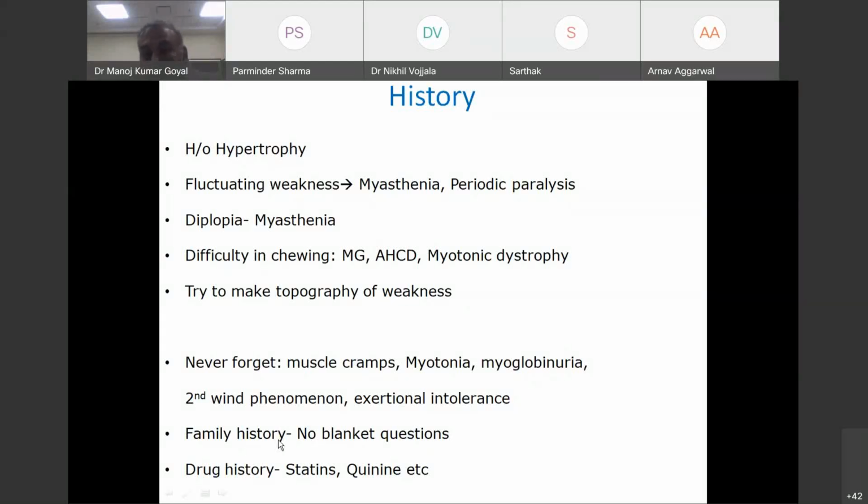In family history, don't ask a blanket question. Don't ask, does anybody in the family have the same? You will always get no. Ask specifically, does anybody in the family have wasting of this muscle? Does anybody in the family walk on toes? Does anybody in the family have discrepancies in shoe size? Does your family have prominent calf muscles? Clear? And always inquire about that. These are some of the points in history which help us in differentiating. Everything cannot be covered in 50 minutes.